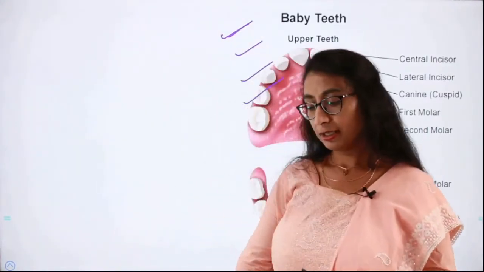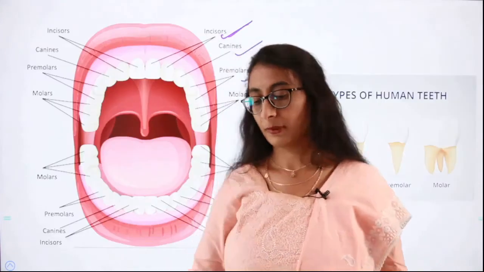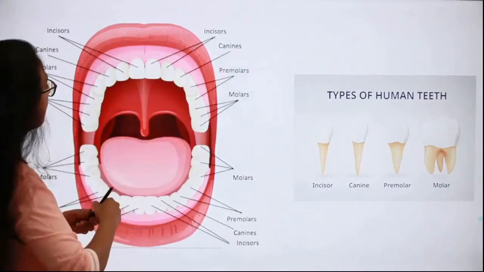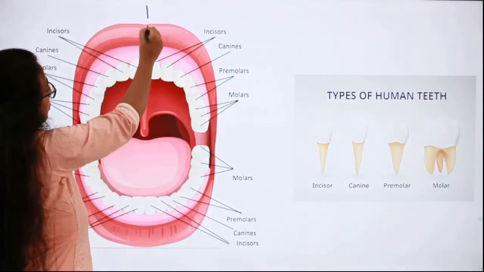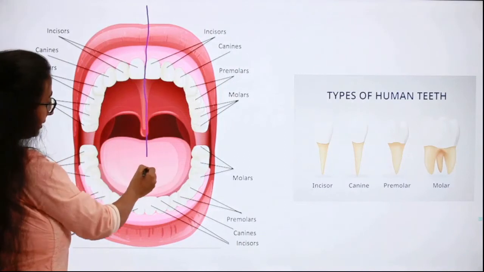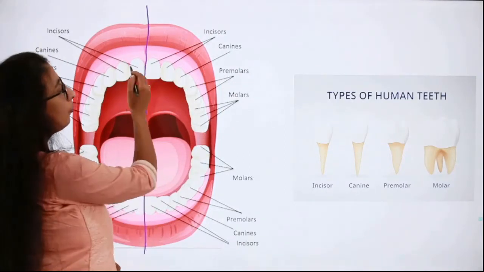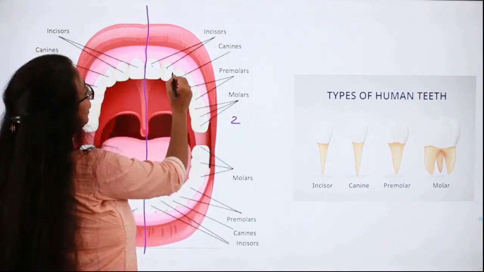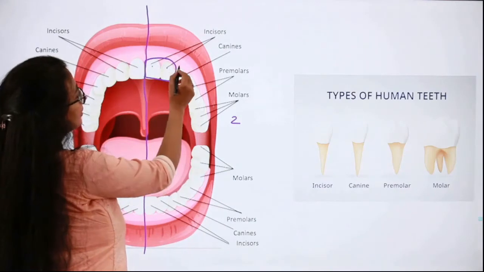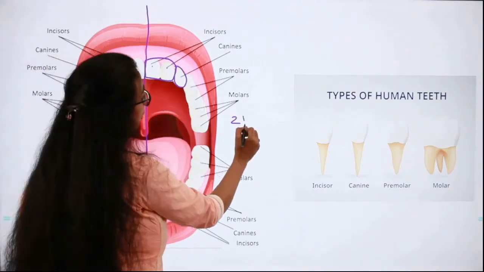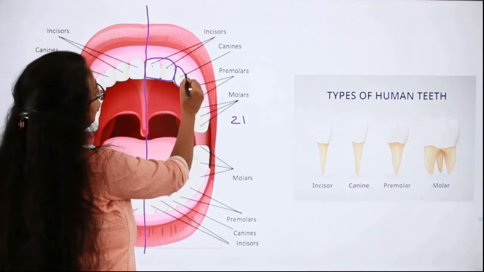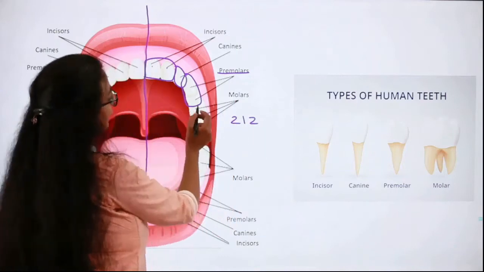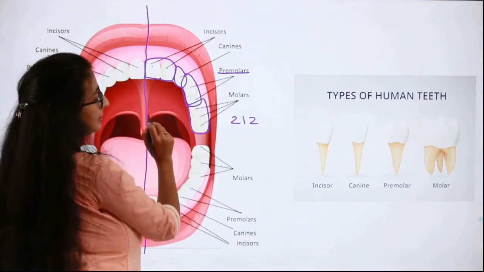So now speaking about the dental formula. What do you mean by dental formula? See here. Suppose you divide the mouth laterally like this. What do you get over here? You get 2 incisors, right? Then you get 1 canine. So these are the 2 incisors, then you have 1 canine, and then you have 2 premolars. Here 2 premolars, and then here you have 3 molars, isn't it?